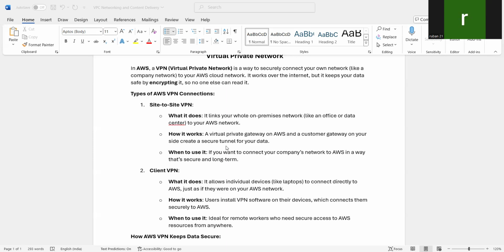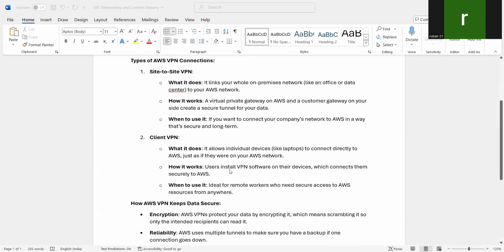Okay. So when we use it, if you want to connect your company's network to AWS in a way that's secure and long term, which means when we want to connect our on-premise network to AWS cloud network, that time we go for site-to-site VPN. Okay. So next, the client VPN.